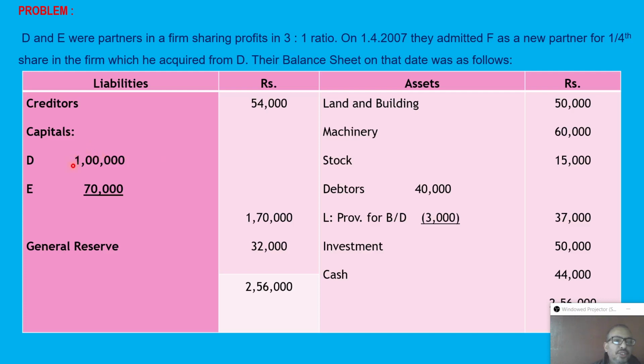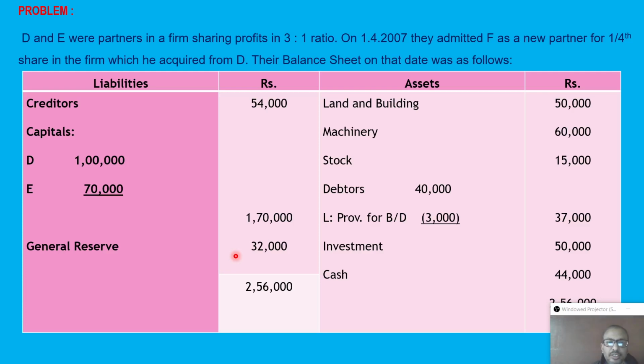So you can see these two amounts, which are internal liability, called capital, 1 lakh and 70,000. Opening capital, and the understated profit of 32,000, that we have to distribute also. These two, capital and reserve, were shown on the liability side, and we know a liability side item will come on the credit side of the partner's capital account, which indirectly increases their capital.